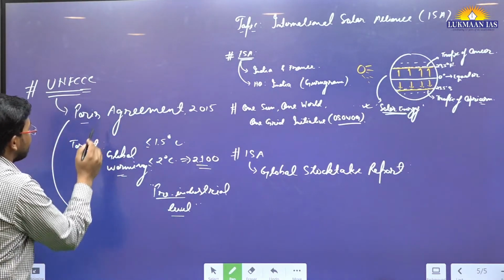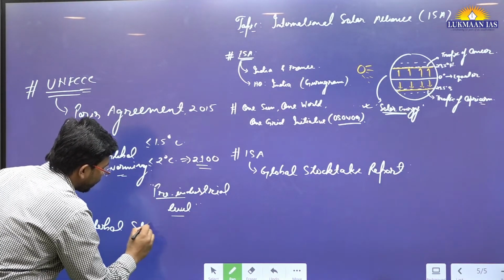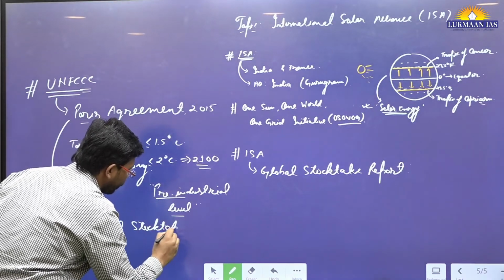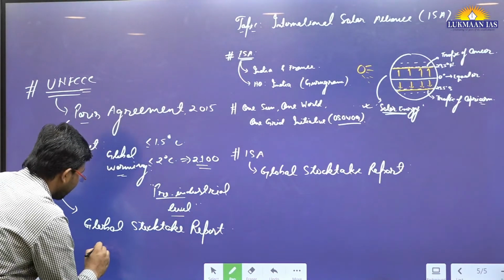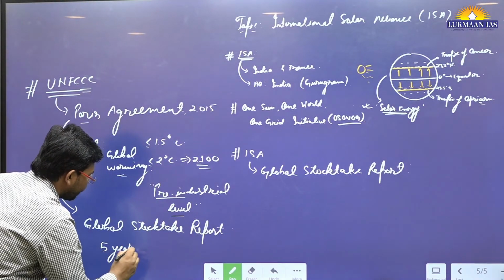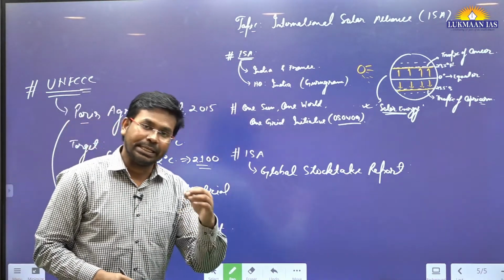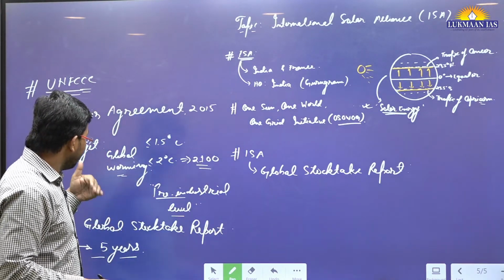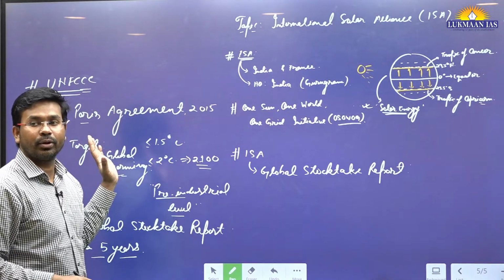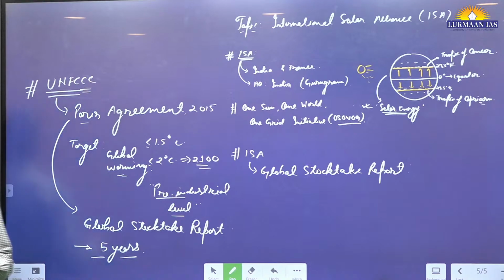So under this Paris Agreement, they come up with a report which is known as Global Stocktake Report. This Global Stocktake Report is released once every 5 years, and this report talks about the efforts and initiatives that different countries have taken related to global warming. So this International Solar Alliance is also thinking of coming up with this particular thing,